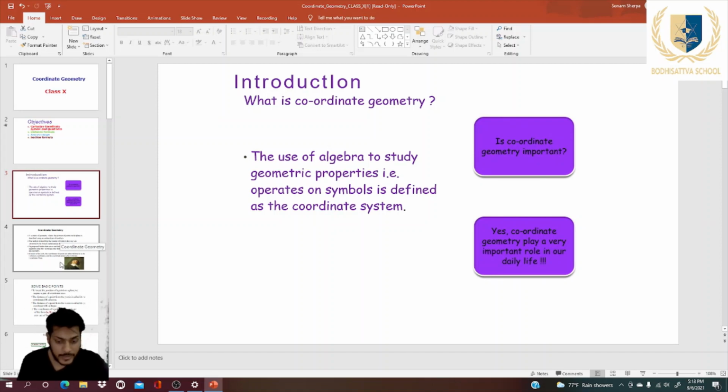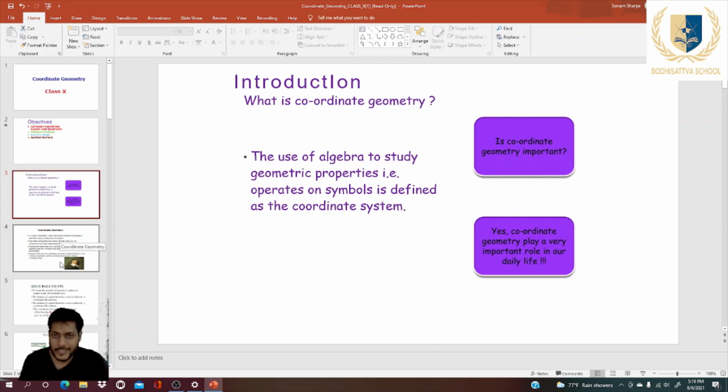In military defense systems, all the missile systems and anti-missile systems are launched with the help of coordinate geometry. In aerospace, all the spacecrafts use coordinate geometry. The launch of satellites also uses coordinate geometry.